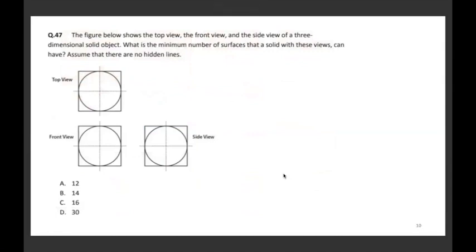Here, you're given a figure which shows the top view, front view, and side view of a three-dimensional solid. What is the minimum number of surfaces that the solid with this view can have? Assume that there are no hidden lines. In this case, first we'll draw what the solid will look like. So I'm just trying to draw the cube first because the cube is definitely quite evident, since the profile of every view is a square. That's where the cube is evident as a frame, not as a 3D, but as a frame.